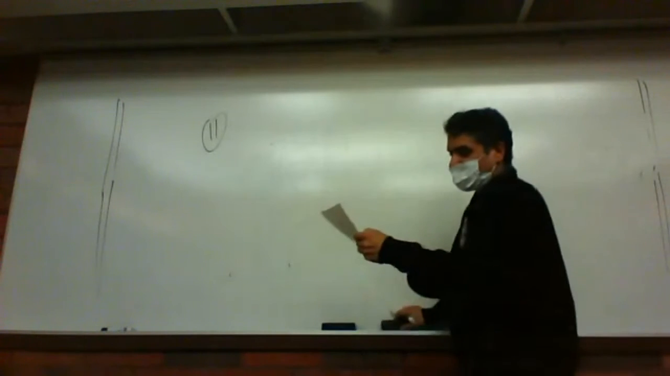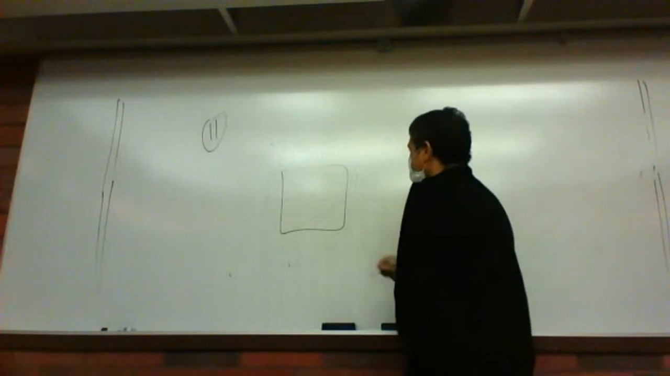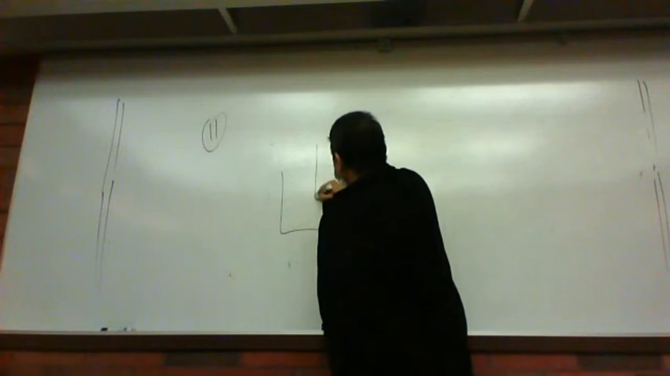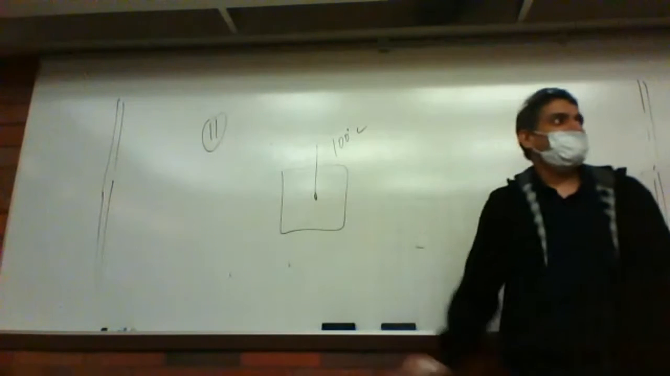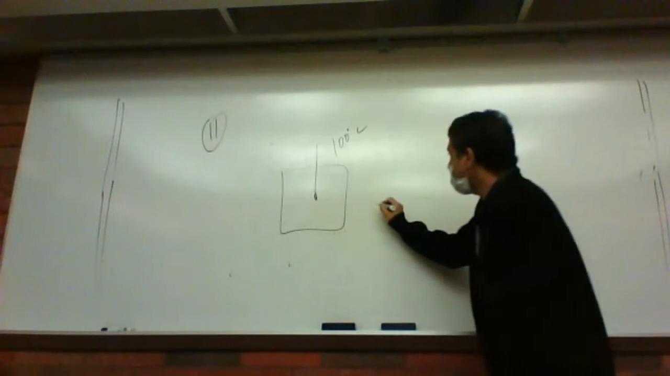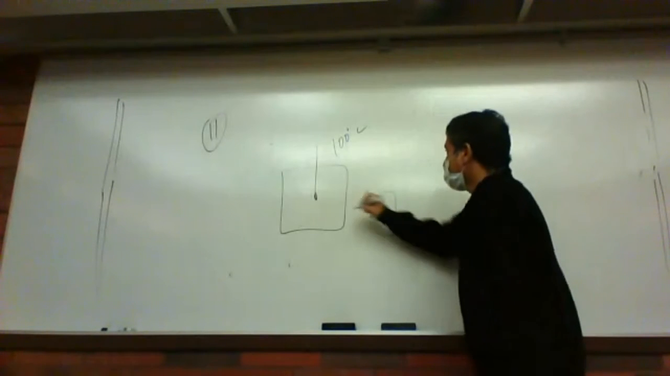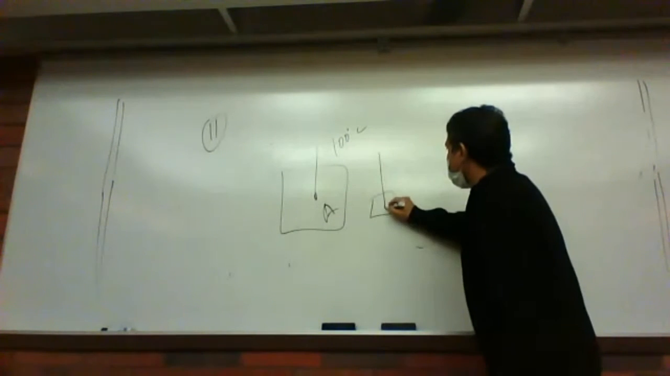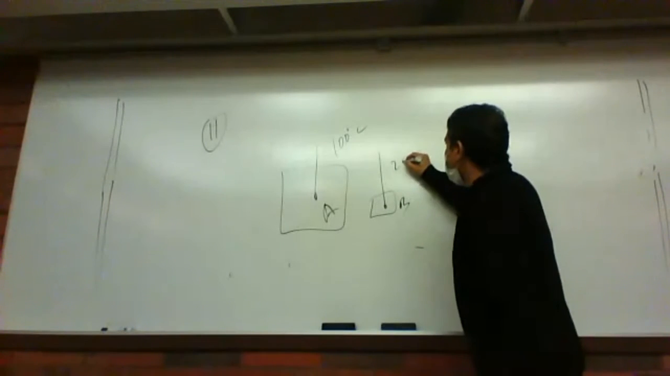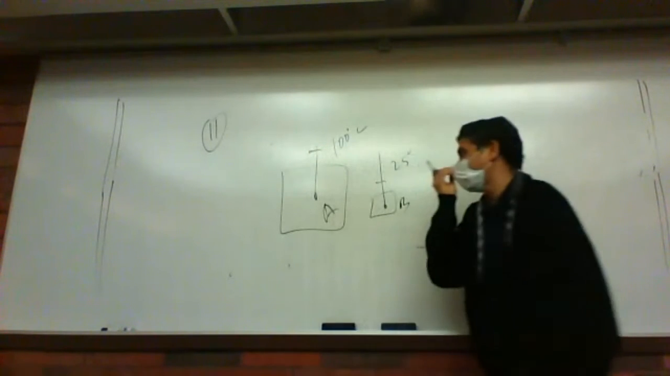Here is the one point I am writing in slide 11. Let's say this is a big block, and I put a thermometer here, and it shows 100 degrees centigrade. Now I have this one small block here, or you can put a big block, it doesn't matter. So this is block A and this is block B, and here is a thermometer, and this says 25 degrees centigrade.